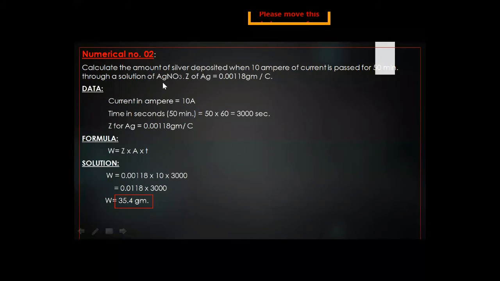During the process of electrolysis, the electrolyte is silver nitrate, and the task is to calculate the amount of silver deposited. So the amount of silver deposited is 35.4 gram. So this is our answer.